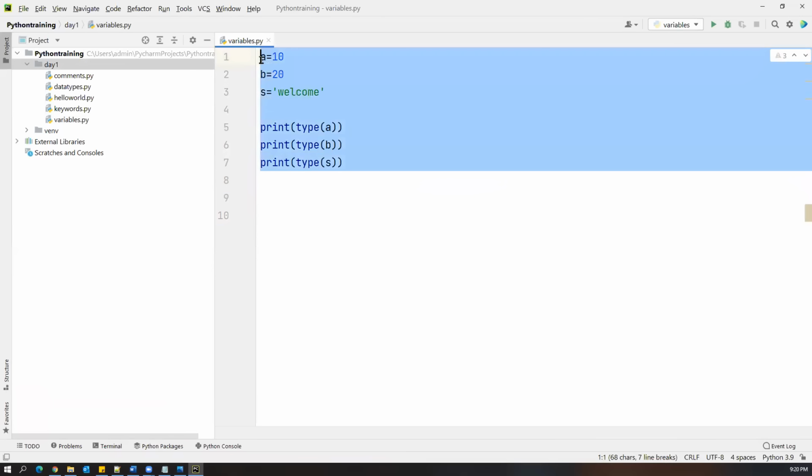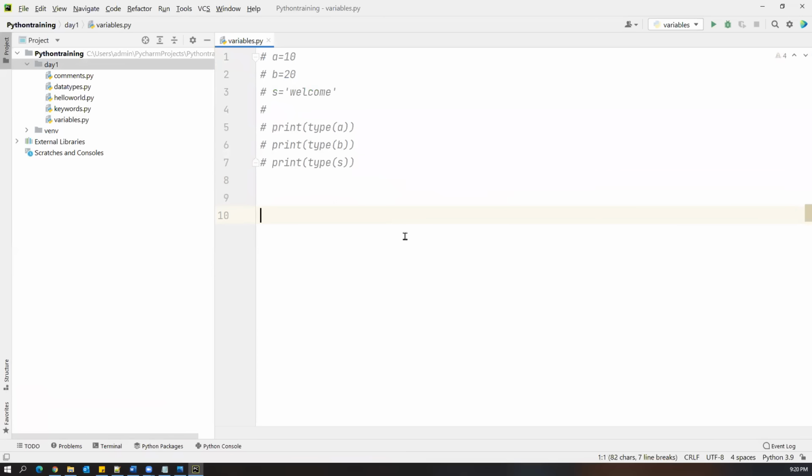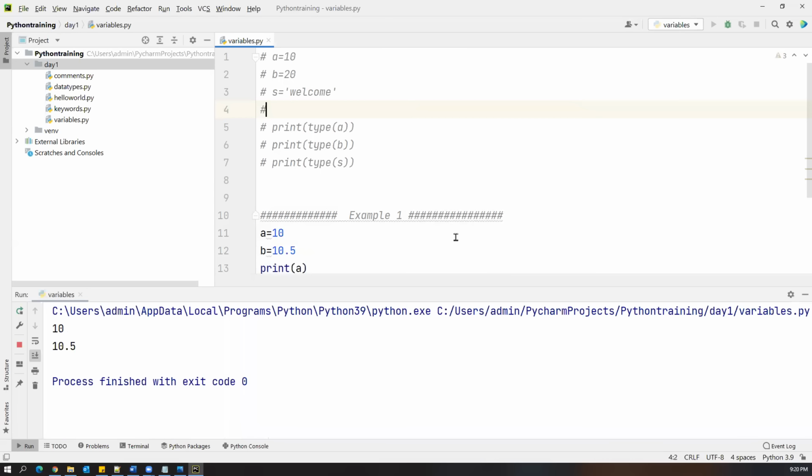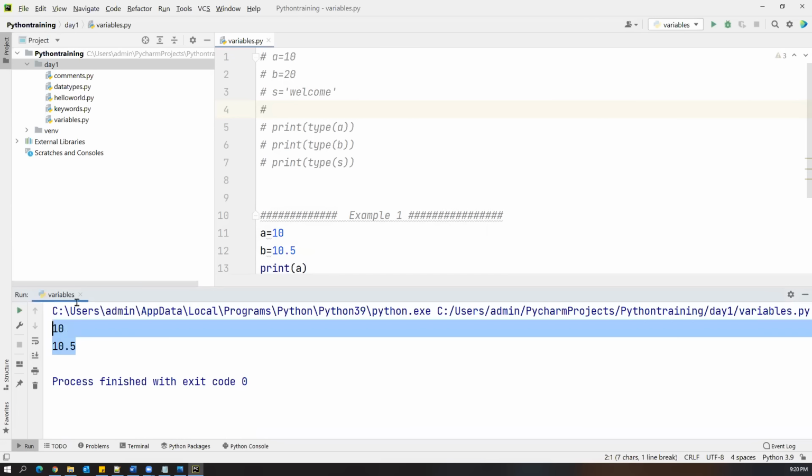Now, let me comment this statement. Let me write some comment here: Example 1. This you need to understand. Here I am creating a equal to 10, and b equal to 10.5, a decimal number. I say print a and print b. What output will you get? The a value is 10, the b value is 10.5. So when I execute this code, you get 10 and 10.5, perfectly fine.